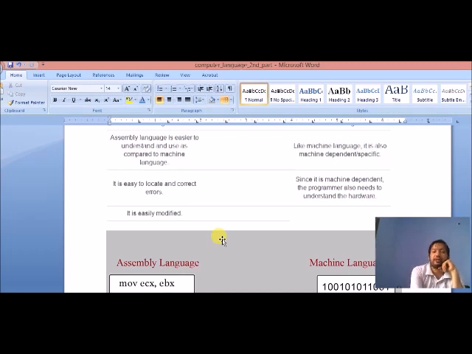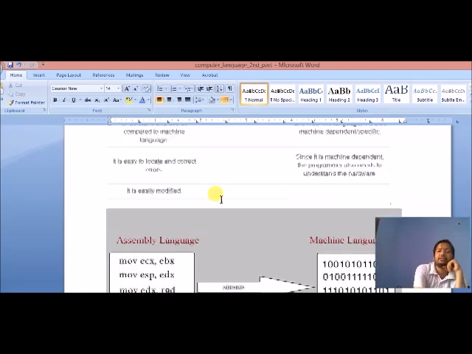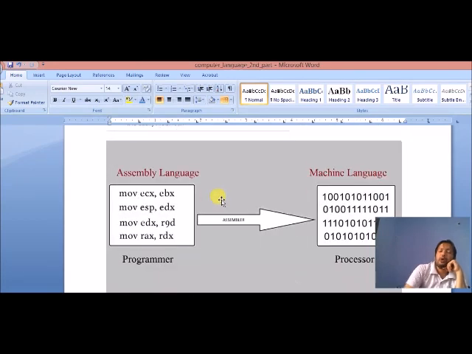It is easy to locate and correct errors, but since it is machine dependent, its programs also need to understand the hardware. It is easy to modify, and we can easily modify this language. Whatever is written in assembly language should be converted into machine level language, and that is only possible by a translator, called the assembler.